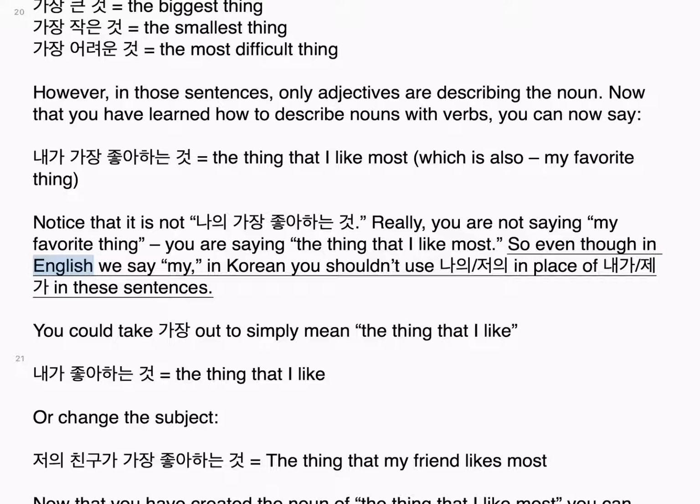So even though in English we say my, in Korean you shouldn't choose 나의 or 저의 in place of 내가 or 제가. In these sentences, you could take 가장 out to simply mean the thing that I like, 내가 좋아하는 것, or change the subject: 저의 친구가 가장 좋아하는 것, the thing that my friend likes most.